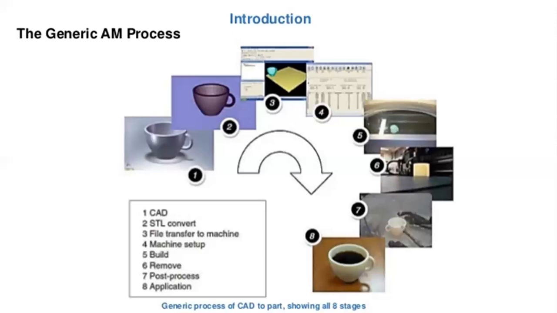And the eighth one is application. So what is the application of that product? It is making a coffee cup or tea cup or any milk cup. So that is the application of that product. These are all real time products that can be manufactured in the additive manufacturing process, and prototype parts can also be developed in this additive manufacturing process.